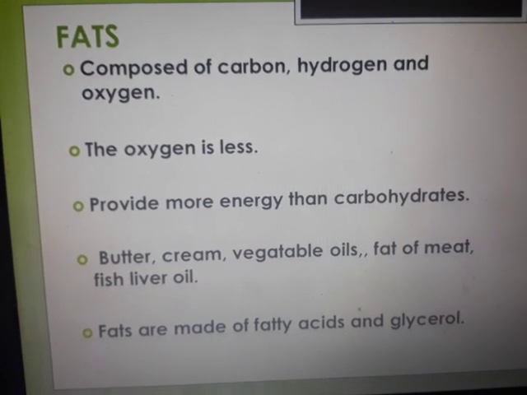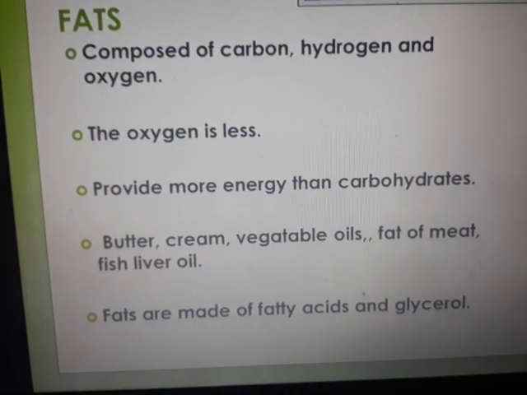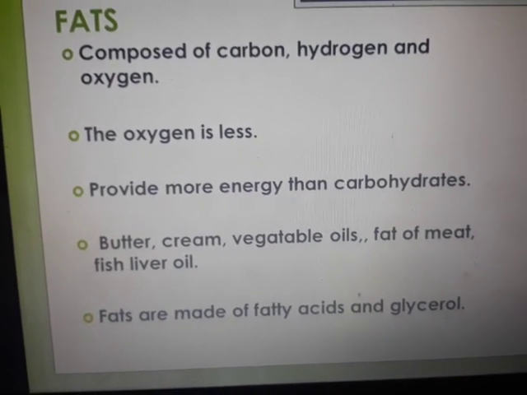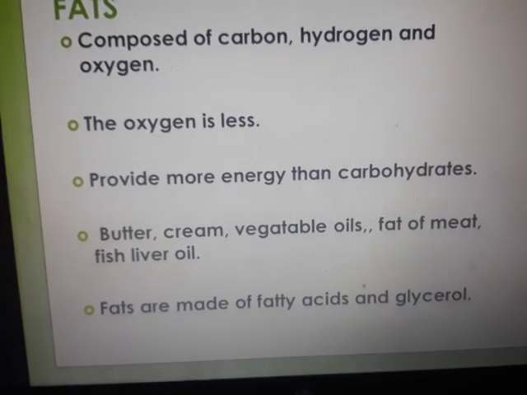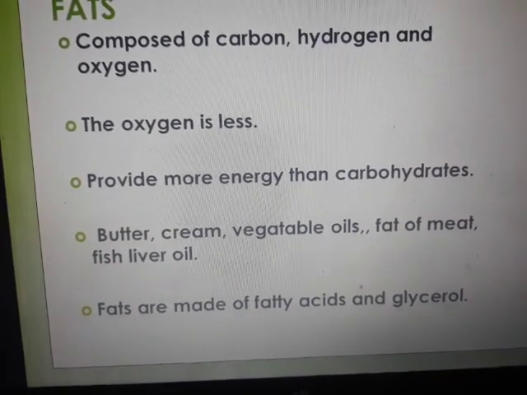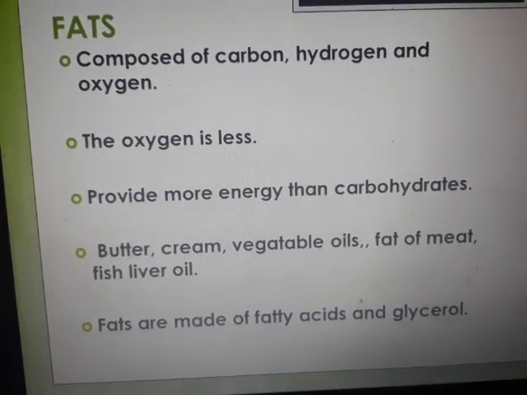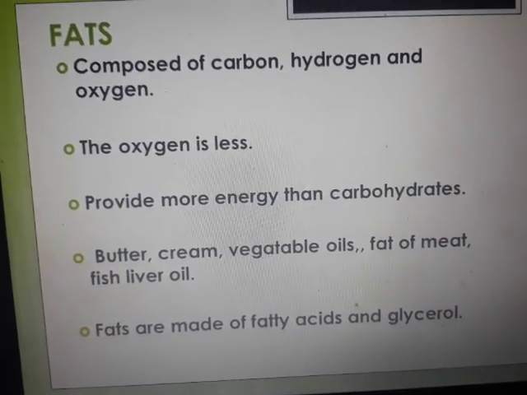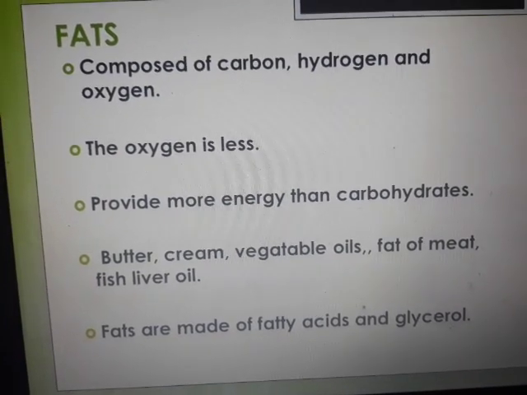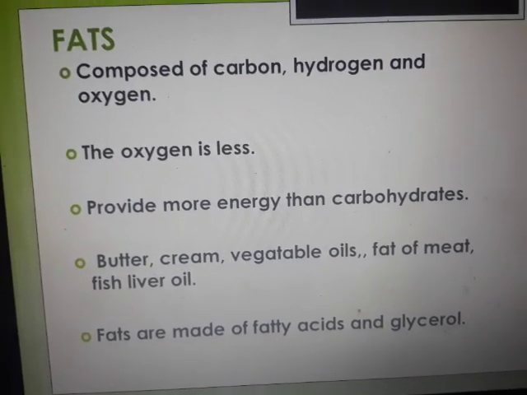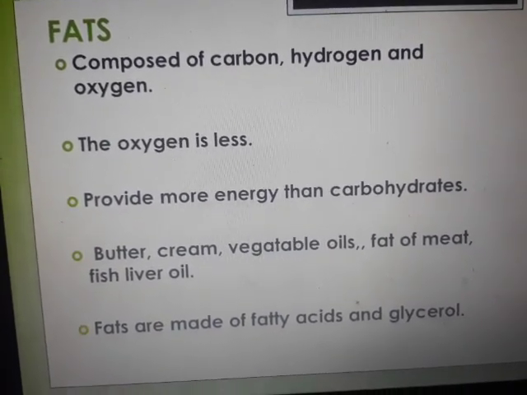The next component is fats. It is composed of carbon, hydrogen and oxygen. The oxygen is less in amount. It provides more energy than carbohydrates. Just in case we fall short of carbohydrates, it is the fats that are broken down and the energy is liberated. And it is telling that it gives more energy as compared to the carbohydrates.